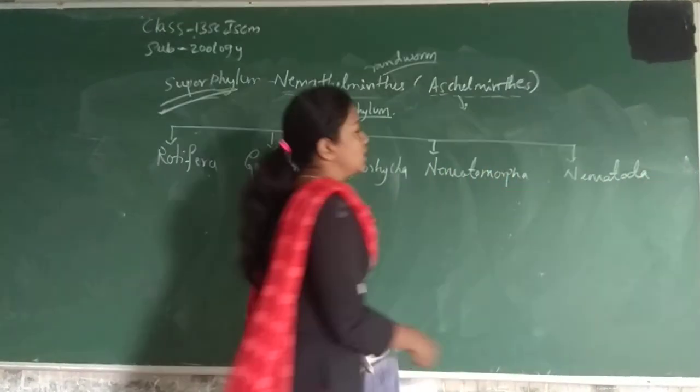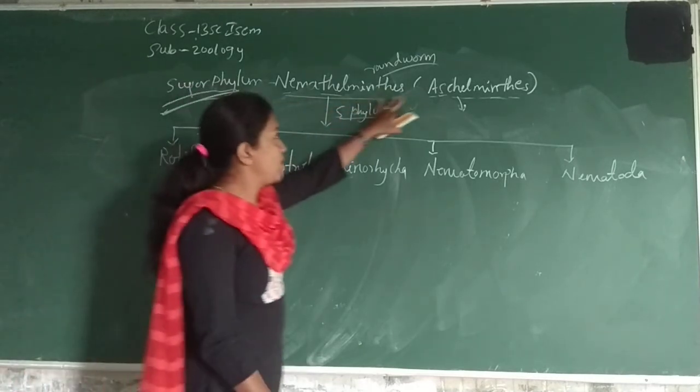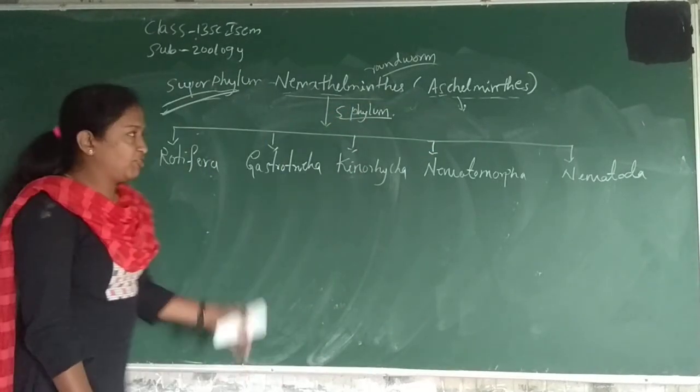These are the phyla present in the superphylum Nemathelminthes or Ascalamantis.